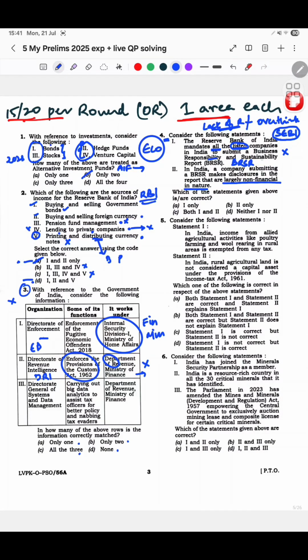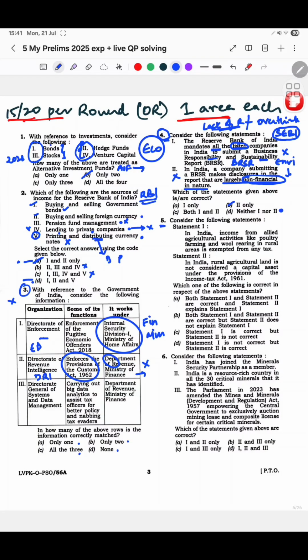Business responsibility and sustainability जब बोला ना उन्होंने, I did not link it with environmental sustainability. I just linked it with business economic sustainability. And I thought कि अगर वैसा है तो largely non-financial क्यों होगा? It will be, and like this, the wording seems ambiguous करके I felt कि this is also wrong. And I chose option D, whereas the answer is option B. So this is how this question, which was supposedly an easy question, I did wrong.